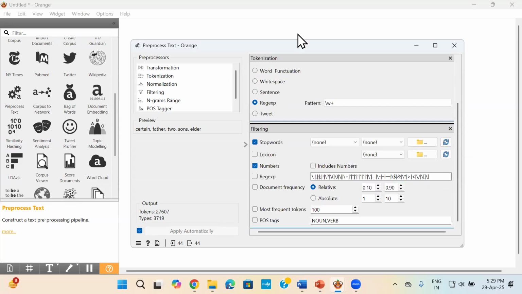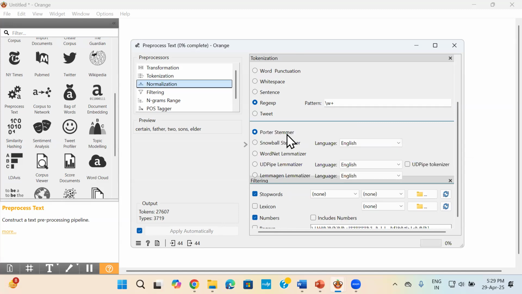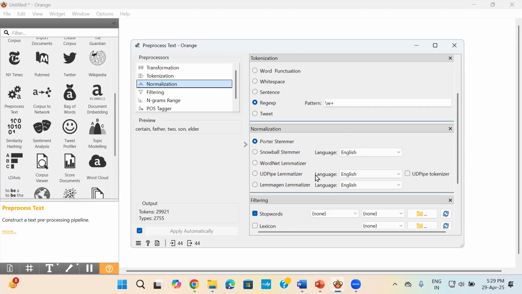Normalization is not there when you do it for the first time. So what you do is you click and drag normalization from the left-hand window between tokenization and filtering. Just click and drag and keep it. It will get added automatically. Okay, so this has now got added.